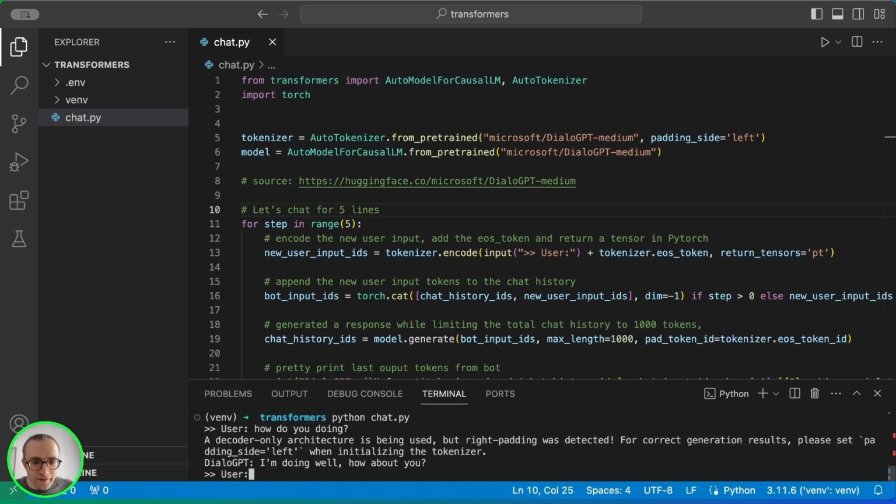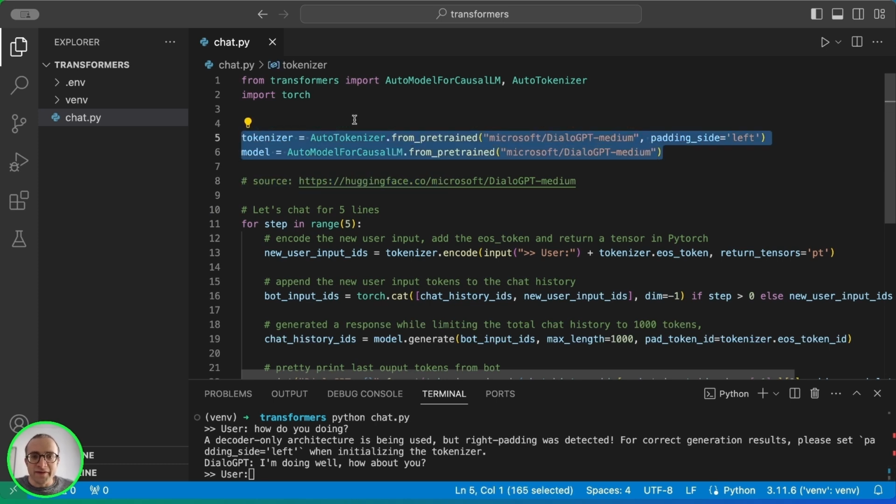We have a warning here. I'm doing well. How about you? So this is basically the model running using Python, TensorFlow, and the transformer library from Hugging Face. As you can see, to use this, you really need to code the behavior, because Hugging Face only provides the part that deals with the model, how to start, how to encode and decode the data, but the behavior of the model, of the application, you need to code it, you need to develop it in your application.